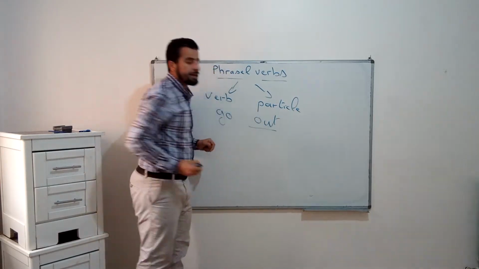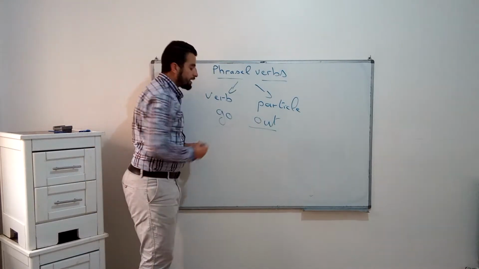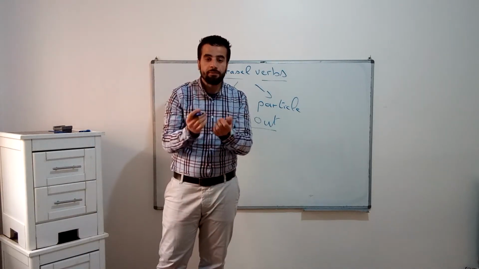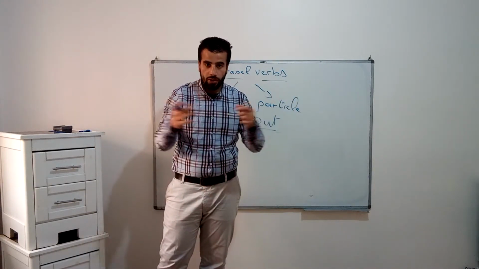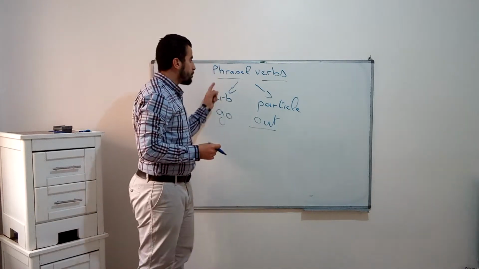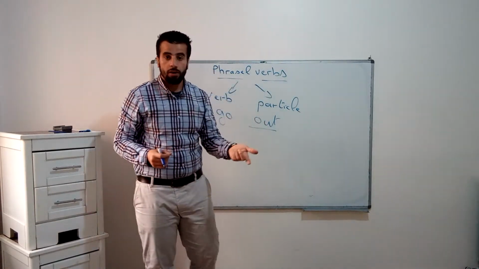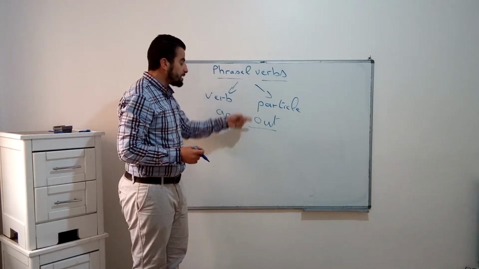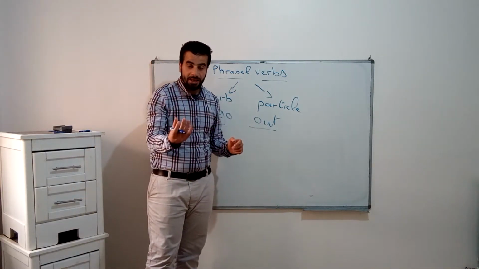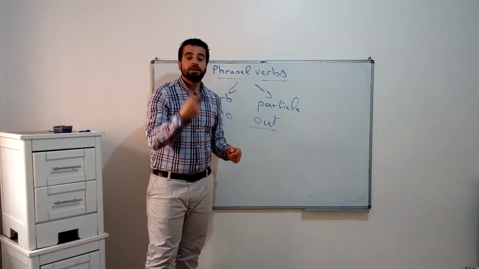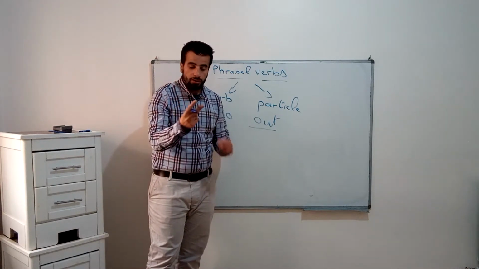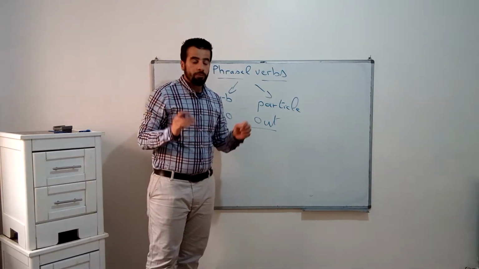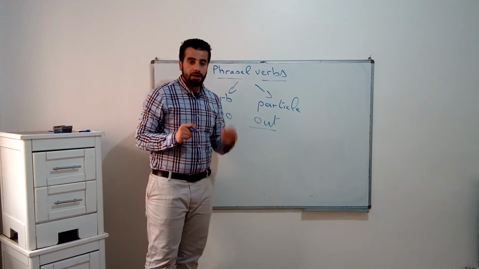Out here is the particle, go is the verb, and we use them together to form one meaning, go out. So we combine them together to make what we call a phrasal verb. So phrasal verbs contain two words, one verb and one particle. This is the meaning.